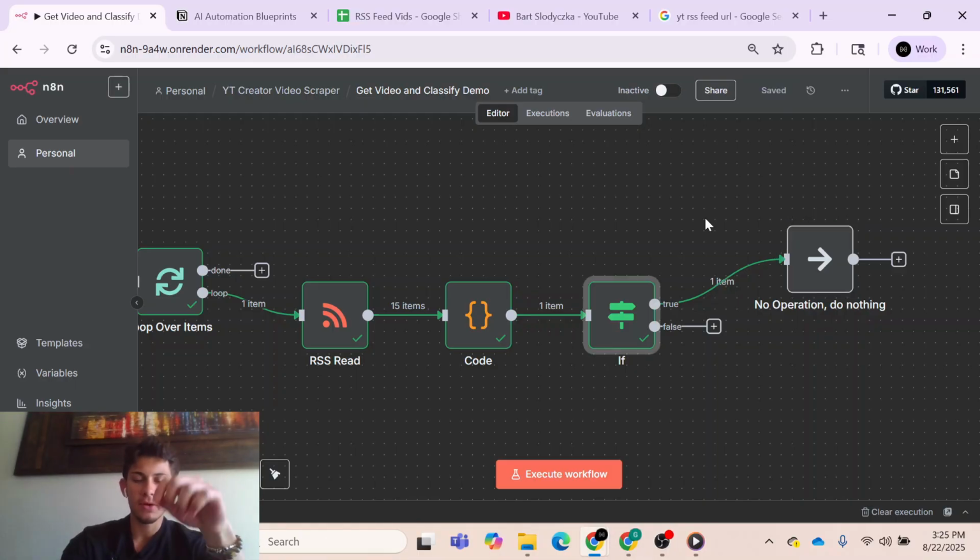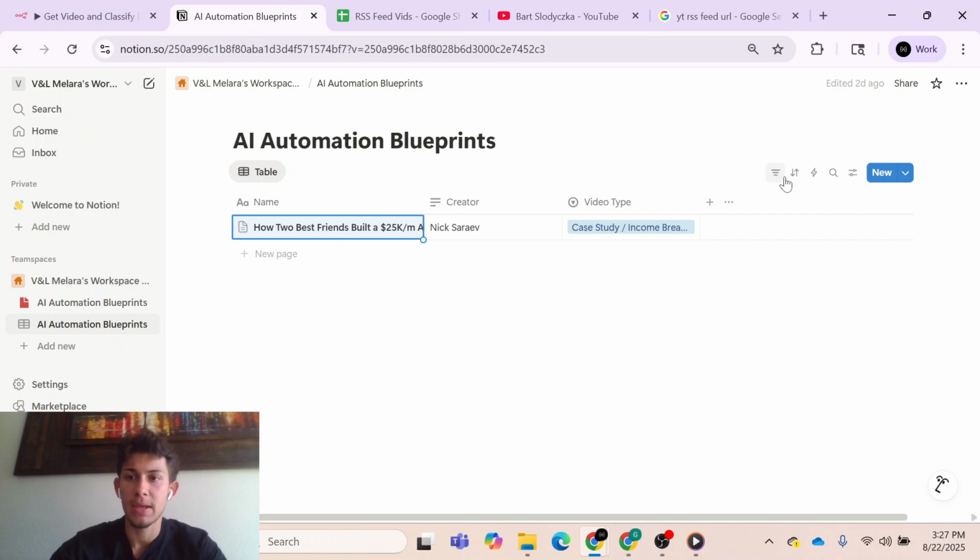Okay, and as for the false portion, what I wanted to do is categorize the different videos that these creators are posting so that I can go into my Notion database and sort by category or sort by creator. And that'll just make it much easier to organize for myself. Let's say I only want to watch one particular type of video at the moment and I don't really care about a new tech stack. I care more about business advice. Then I would just sort here in my Notion database.